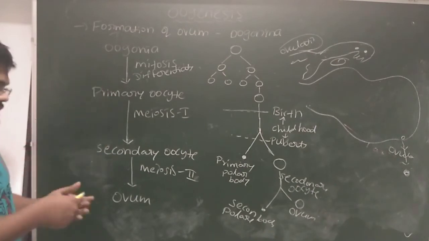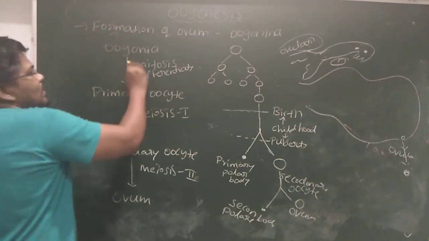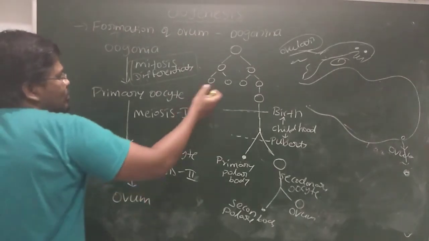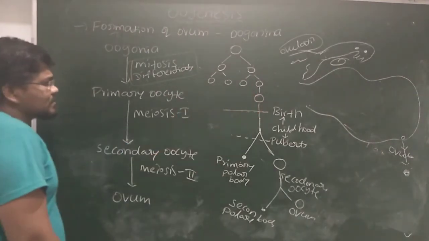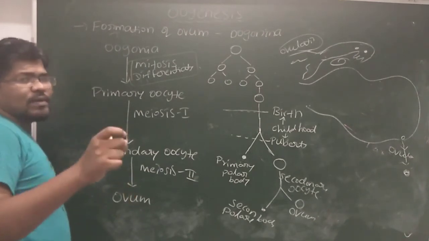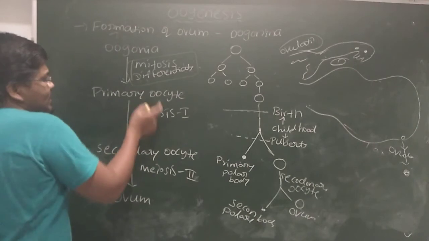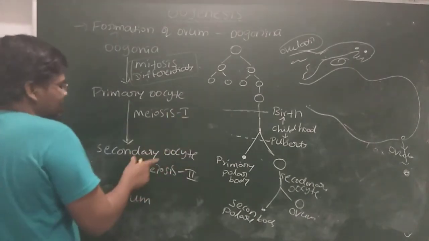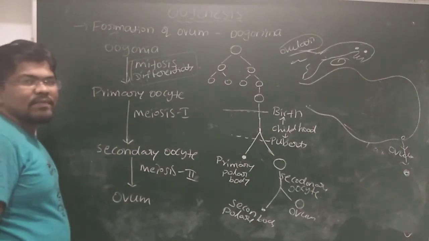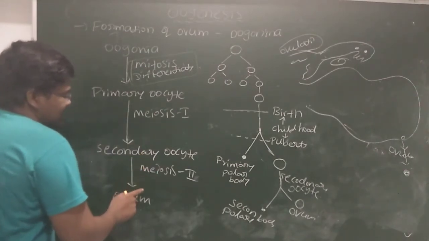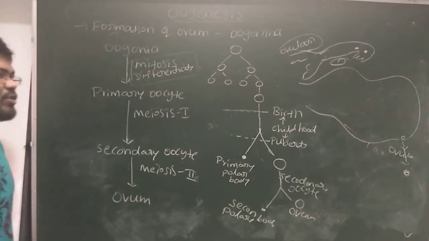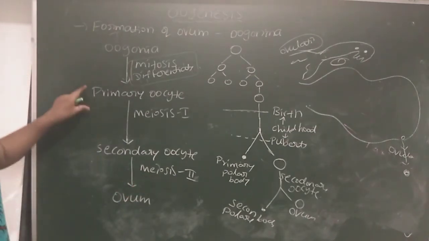Again, see, in oogenesis what happened? First, oogonia are involved in mitosis and differentiation. Then the oogonia start meiosis 1 and are temporarily arrested at the diplotene stage of prophase 1 of meiosis 1. After that, the primary oocyte becomes a secondary oocyte by meiosis 1, which takes a lot of time. Then the secondary oocyte, after fertilization, undergoes meiosis 2 and becomes a mature ovum. Okay, that is about oogenesis.